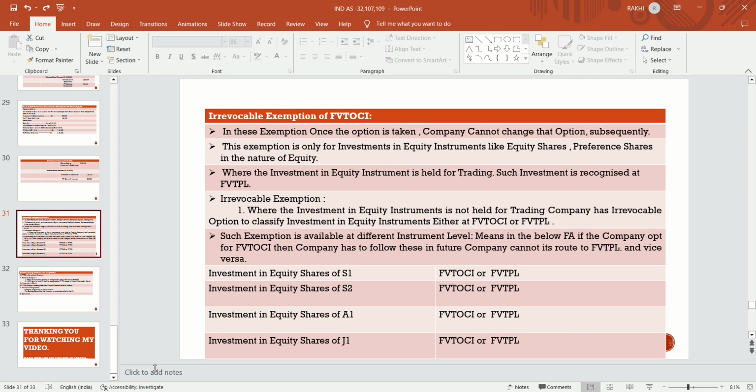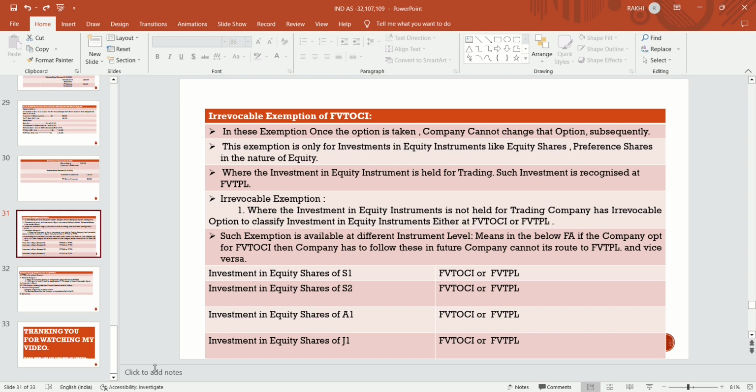What is the irrevocable exemption? When an investment in an equity instrument is not held for trading, the company has an irrevocable option to classify the investment in equity instruments.